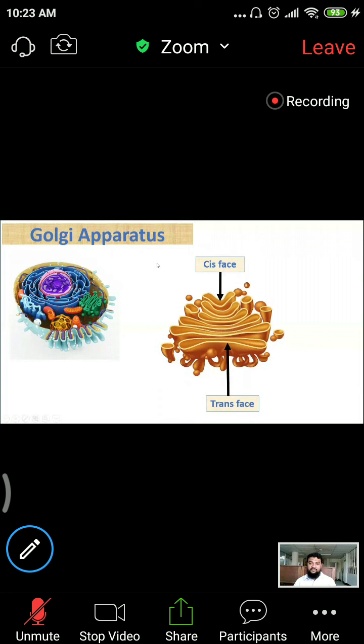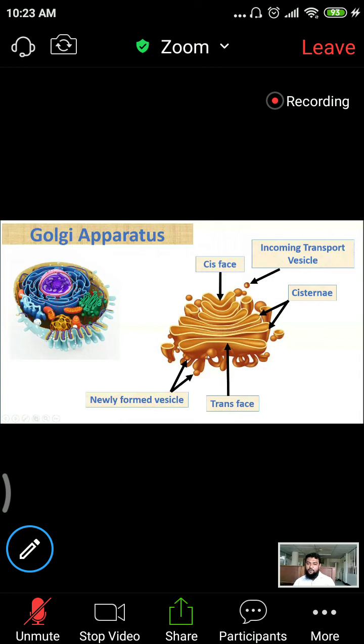So Golgi apparatus are the unilayered membrane-bound 4 to 8 or 4 to 6 stacks of cisternae. So these are the cisternae. It has a cis phase, that is the entrance phase, by which incoming transport vesicles come into the Golgi apparatus. This transport vesicle is nothing but the newly synthesized protein from rough endoplasmic reticulum. Then some processing is done in this vesicle, and ultimately this vesicle is released from the other side. So it is called newly formed protein, and this newly formed protein is transported outside the cell.